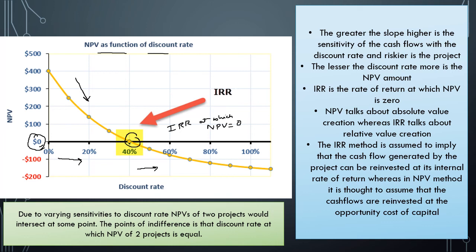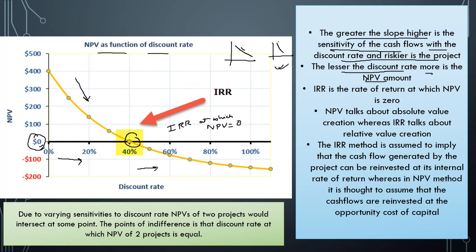So the greater the slope, higher is the sensitivity of the cash flows. Obviously, if a graph is like this and if a graph is like this, then here the sensitivity is much more. It will fall steeply, but here it will fall slightly like this. So the greater the slope, higher is the sensitivity of the cash flows with the discount rate, and the riskier is the project. Lesser the discount rate, more is the NPV amount, which I just explained here.